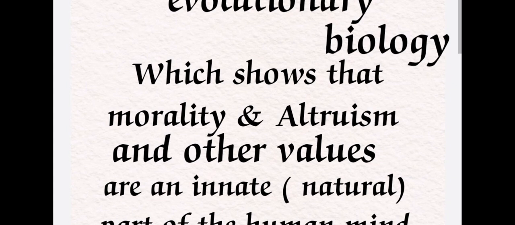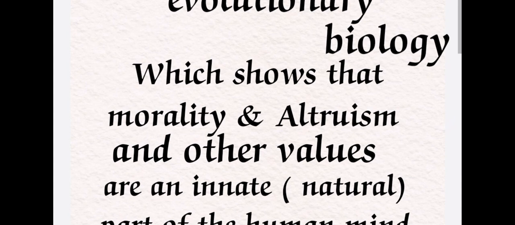Morality means a particular system of values and principles that we follow. These are very important principles and values that we should follow in society. Especially as human beings, we have some important principles and values that should be practiced by human beings in society, and those are known as moral principles. Next, altruism means selfless, which means we act to promote someone's welfare. We are always happy whenever we see others' welfare. That is known as altruism.